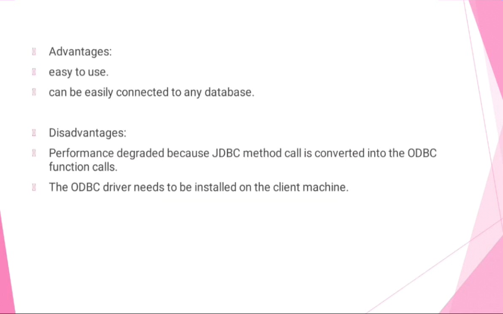Advantages of the JDBC-ODBC bridge driver: first, it is easy to use. Next, it can be easily connected to any database. Disadvantages: performance degrades because JDBC method calls are converted into ODBC function calls. Next, the ODBC driver needs to be installed on the client machine.